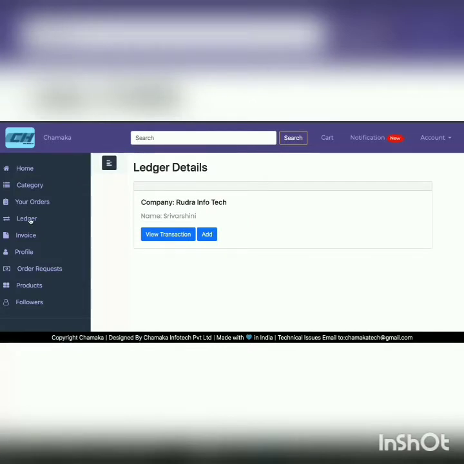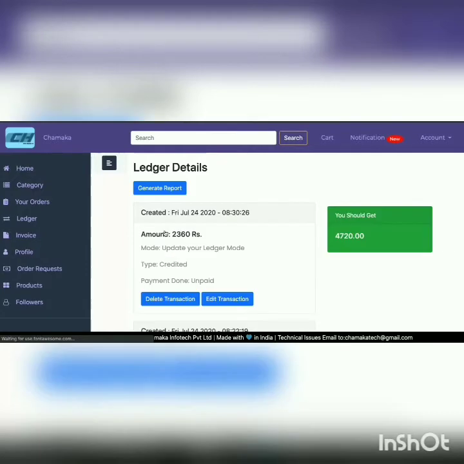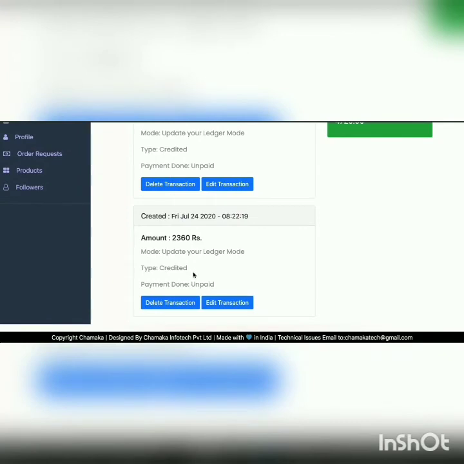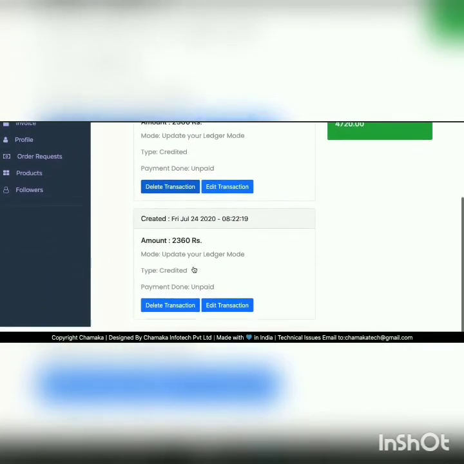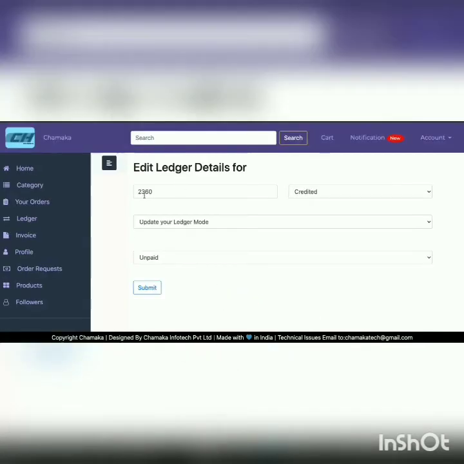Now you can maintain a ledger only with people or companies, I mean mostly with companies whom you are following. So I can give a view transaction. So you can see that there has been 2 transactions with this company, both for the scarf. So I can edit this transaction. So the amount is 2360. We can enable whether it has been credited or debited from us. Since this company or user is buying from us, obviously the money will get debited to our account. So we need to select debited.